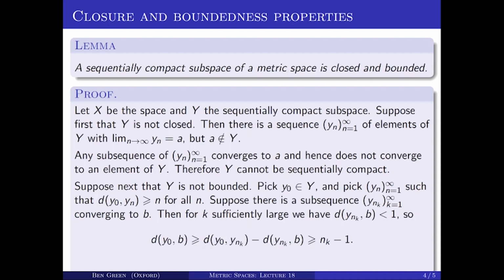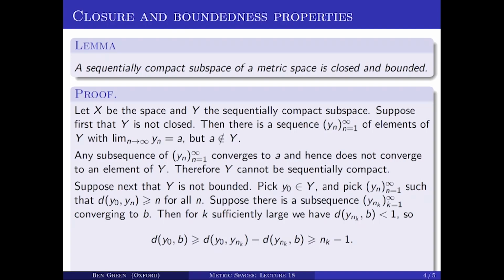But then I have the following inequalities. The distance from y_0 to b, by the triangle inequality, is at least the distance from y_0 to y_{n_k} minus the distance from y_{n_k} to b. But the distance from y_0 to y_{n_k} is at least n_k by definition, and the distance from y_{n_k} to b is less than 1 by the choice of k.